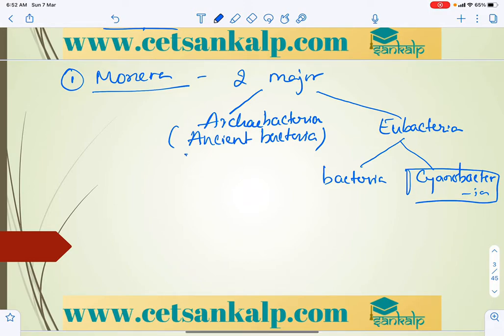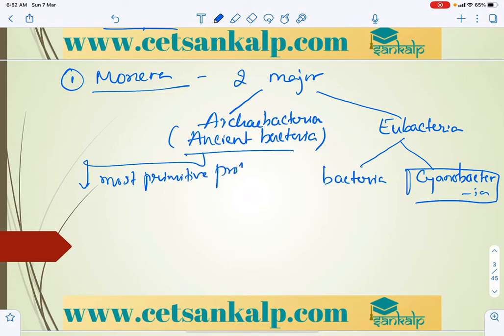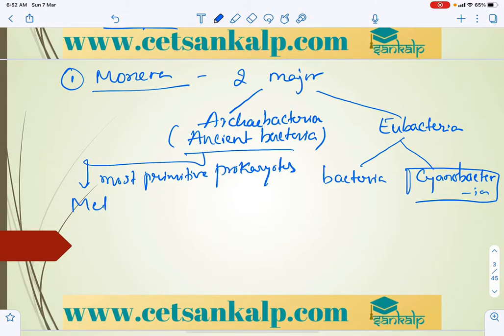The ancient bacteria adapt to very harsh conditions, and these are the most primitive prokaryotes. They include the methanogens, which can survive in harsh conditions.